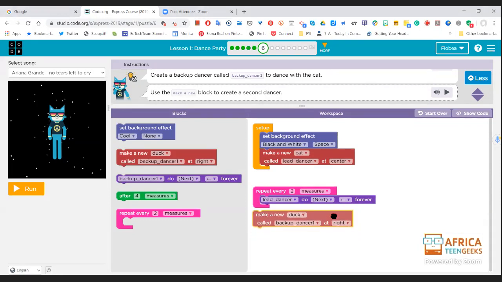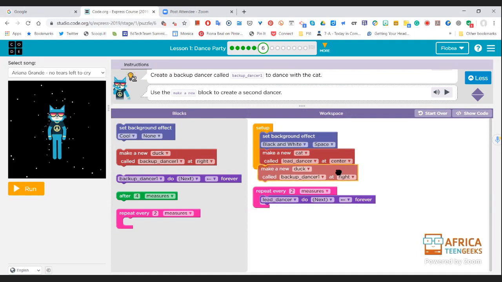Remember when we started, it said something about adding it here. So do you think we need to put it in that same setup block where we're setting up the characters? Yes, ma'am. Let's try that. Okay, we're putting it there. Make a new duck called backup dancer and it must go at the right. Okay, should we try that and see?